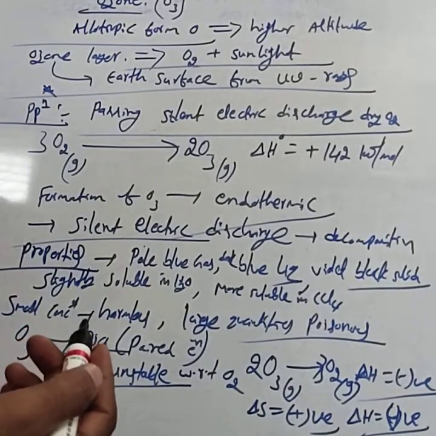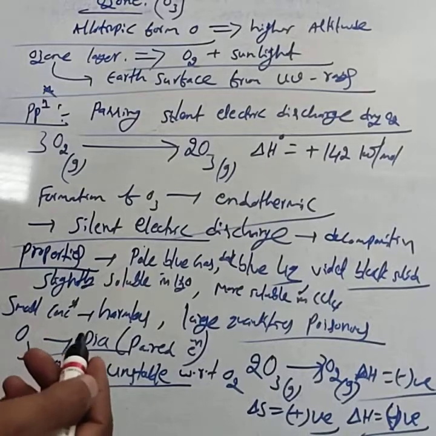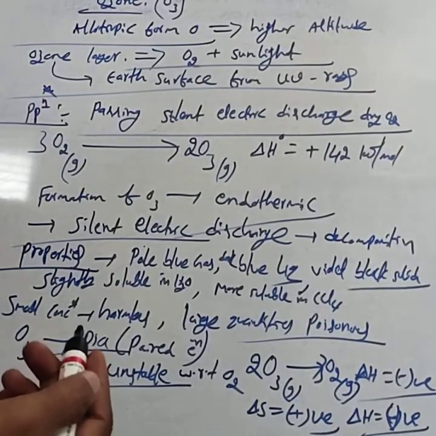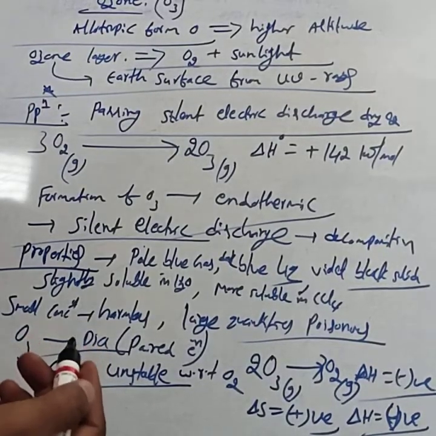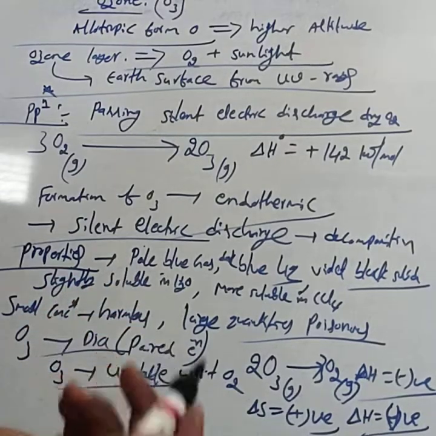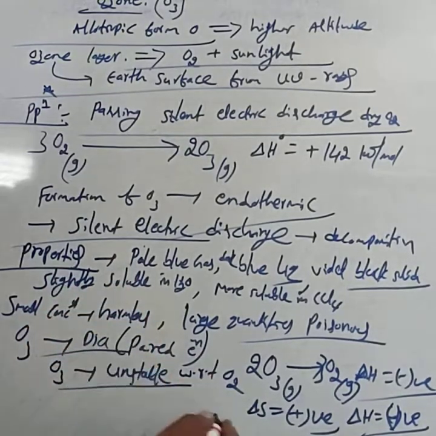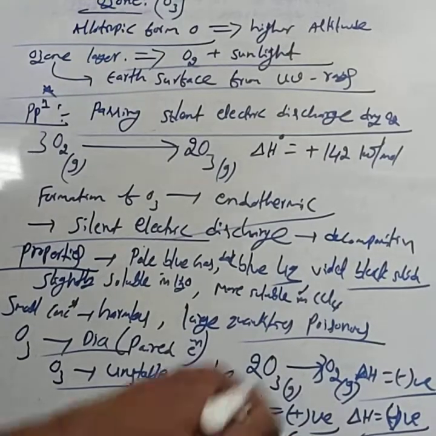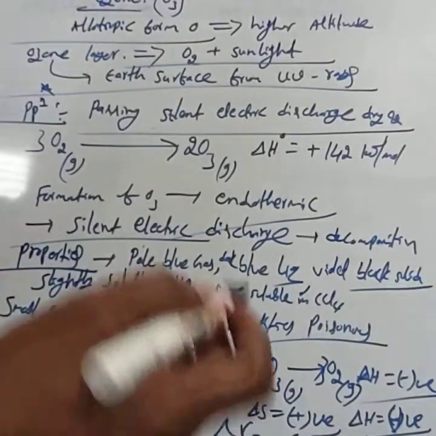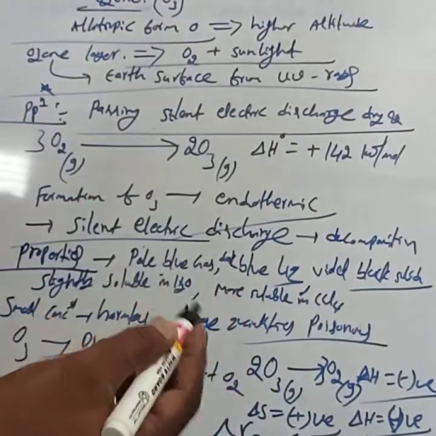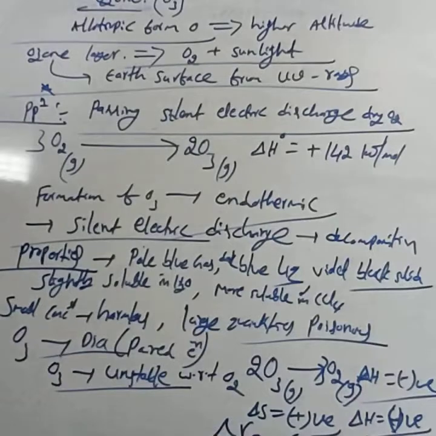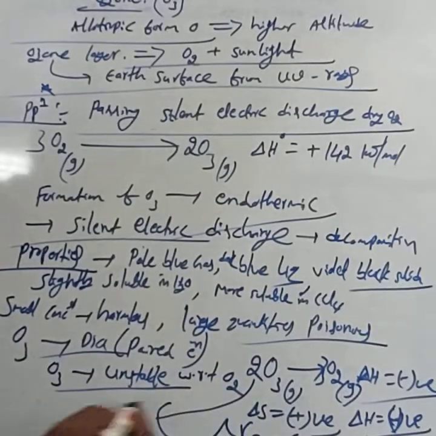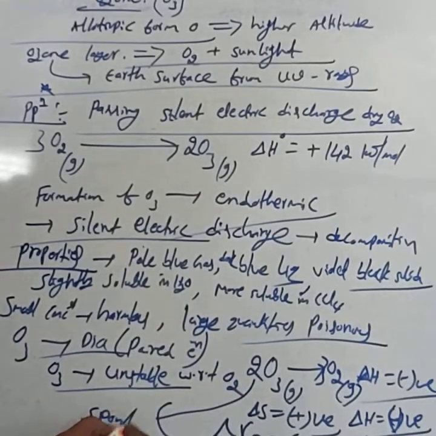We know the criteria for spontaneity, which we studied in thermodynamics. If delta H is negative and delta S is positive, then delta G, the Gibbs free energy, is always negative. If delta G is negative, the process is said to be spontaneous.